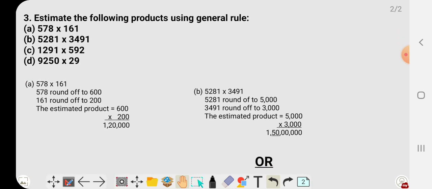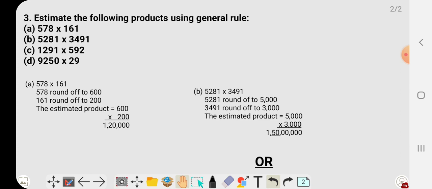Come to question 3. Estimate the following products using the general rule. So product means multiplication. You have to use the general rule, means you have to follow estimation, but here it is not given up to which place you have to estimate, nearest tens, nearest 100, nearest 1000, they have not given. So it's up to you how you estimate.